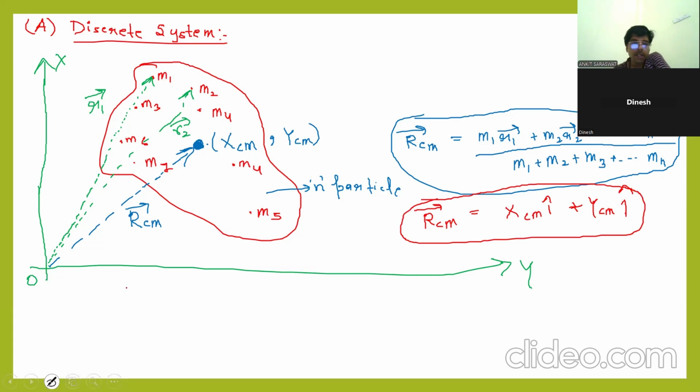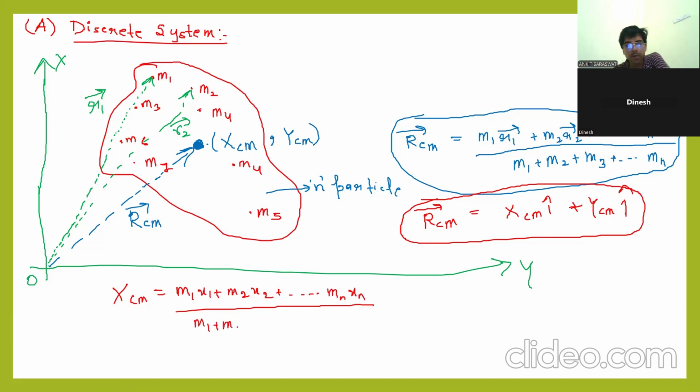Now if I ask what is xcm, how to find xcm? Directly write down the formula. xcm is m1 x1 plus m2 x2 dot dot mn xn, divided by m1 plus m2 dot dot mn, the total mass. Clear? Okay.